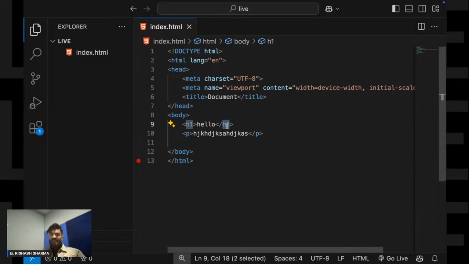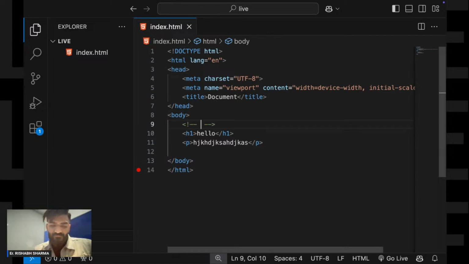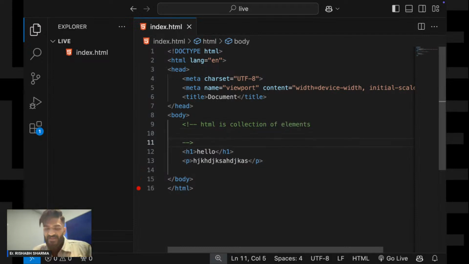Okay, I'll repeat it once again. What I have taught so far is that HTML is nothing but a collection of elements. Now, what are these elements made up of? Let me write it over here. HTML is a collection of elements. And what are elements?